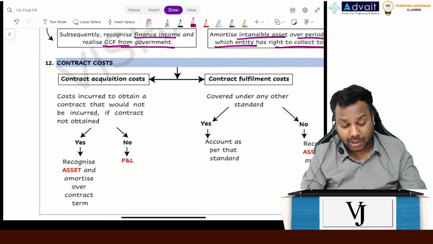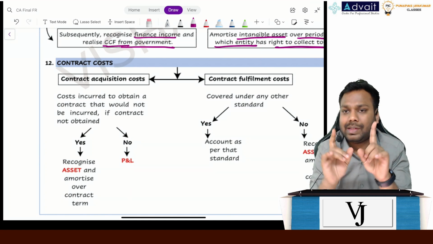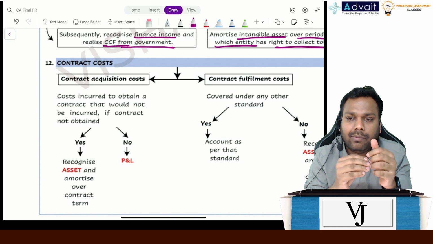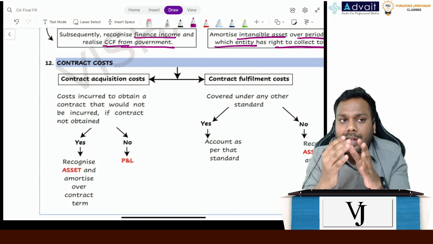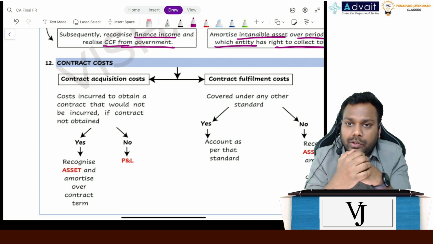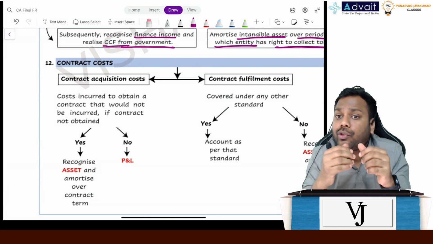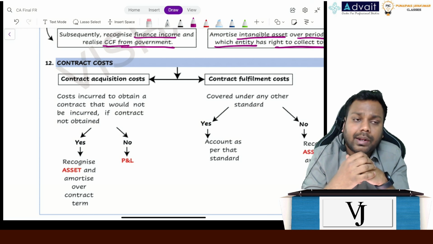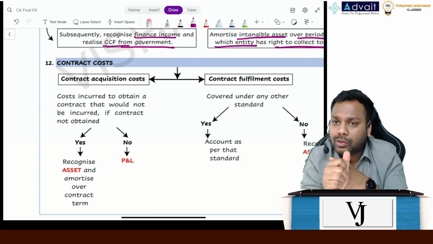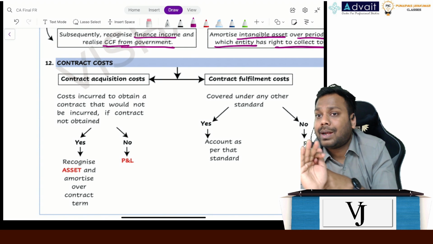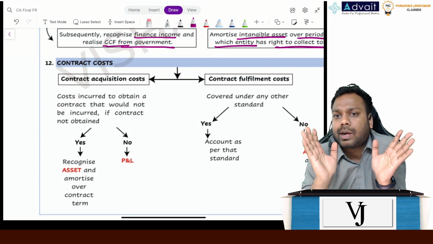Understand, guys, whenever we enter into any contract, we might have to incur cost at two stages. One, at the time when the contract is being pitched. Another, at the time when the contract is being executed. So let's assess both situations. When we are pitching or negotiating for a contract, whether I'll get the contract or not, I might incur certain costs, and those costs can again be of two types. One, costs incurred only if the contract is finalized. Another, costs incurred irrespective of whether the contract is finalized or not.